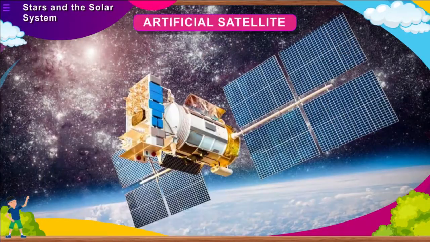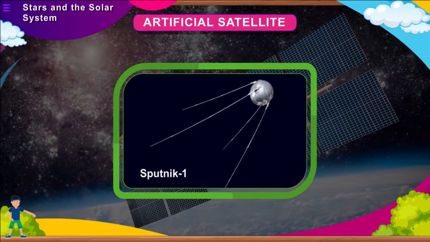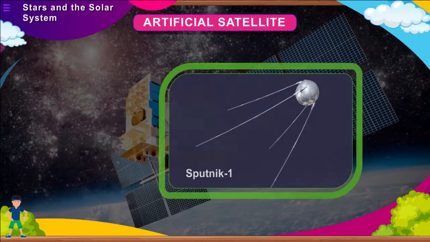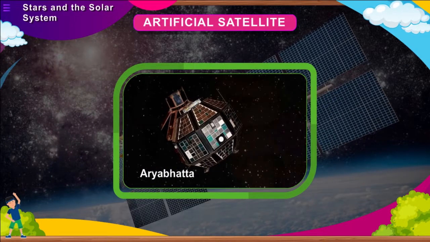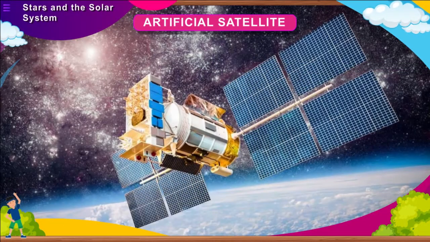Artificial satellite. A man-made object circulating around a planet is called an artificial satellite. The first artificial satellite was Sputnik 1, launched on October 4, 1957 by the USSR. The first Indian satellite was Aryabhatta, launched on April 19, 1975. Since then, India has launched a number of satellites.